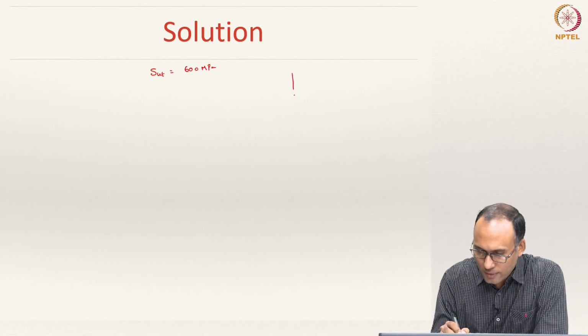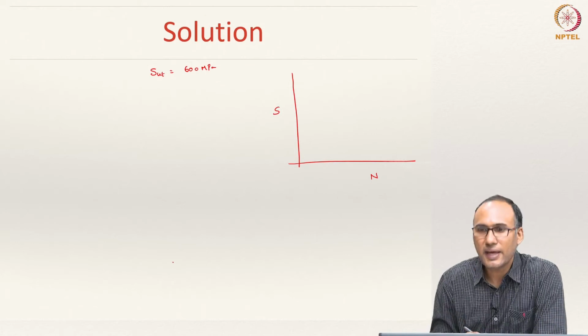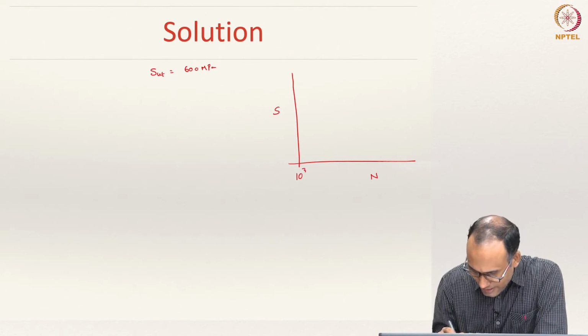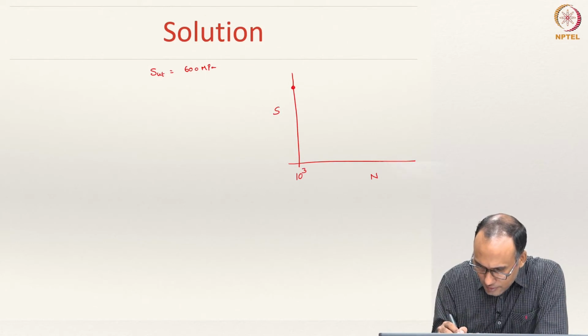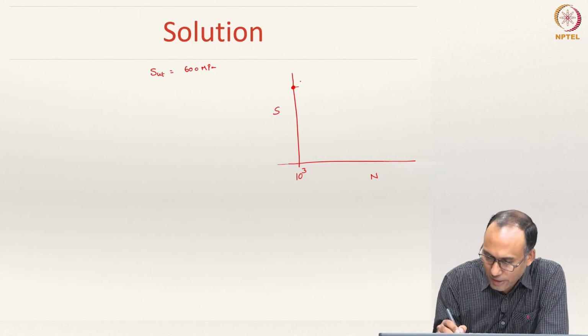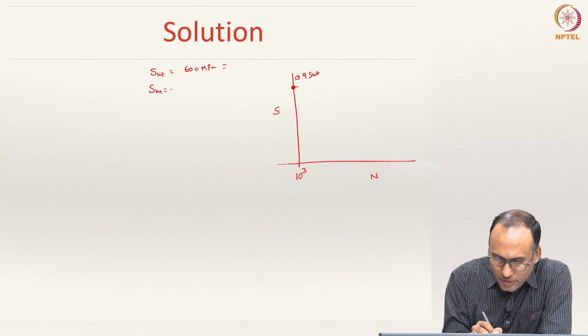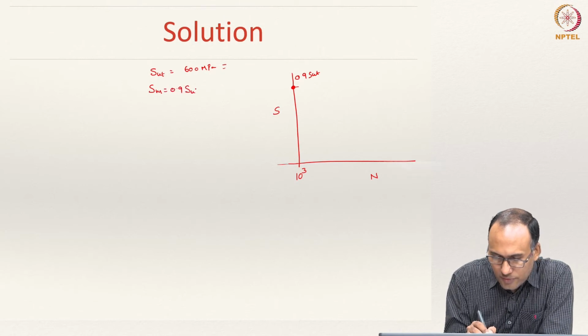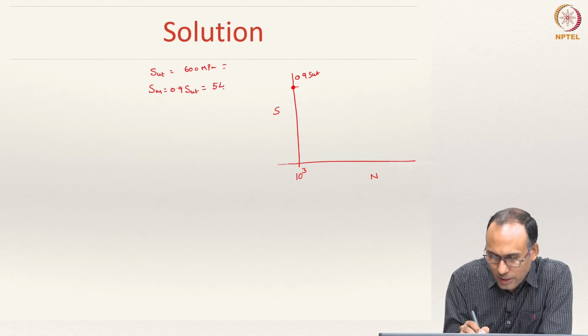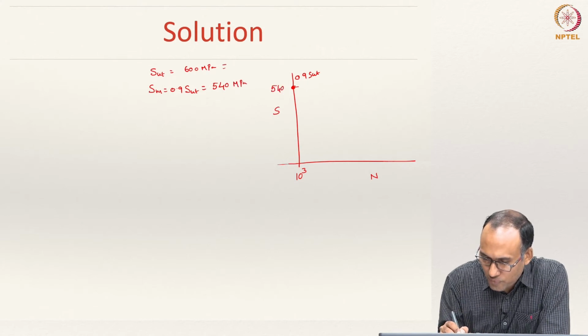When you are drawing your SN diagram, at 1 cycle it is SUT, but at 10 power 3 cycles it is 0.9 SUT. That is, SM is equal to 0.9 SUT, which is equal to 540 MPa, right? This is our 540 MPa.